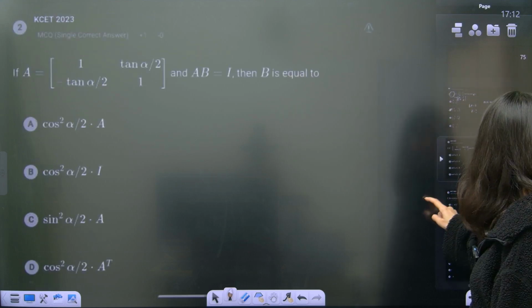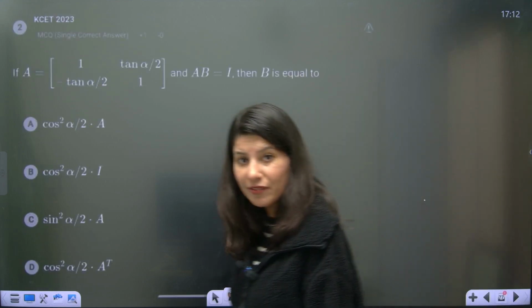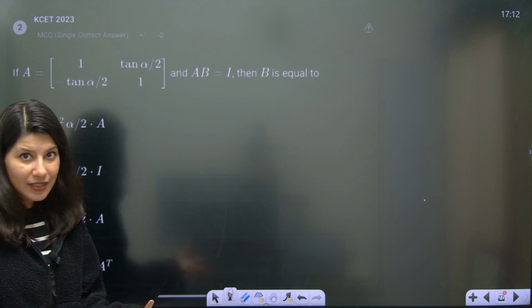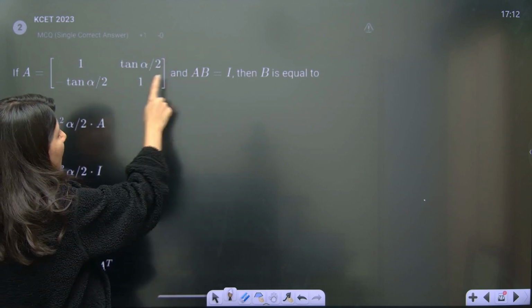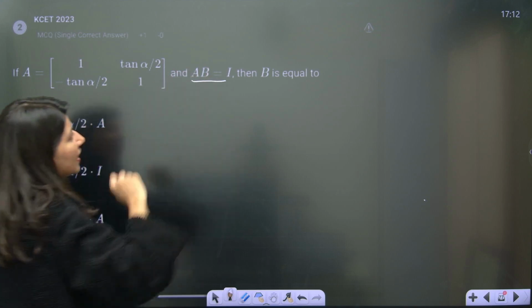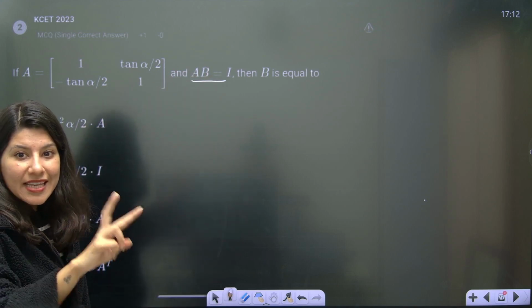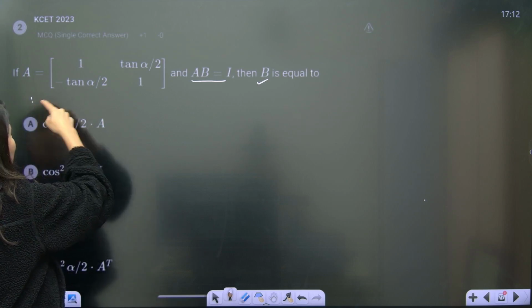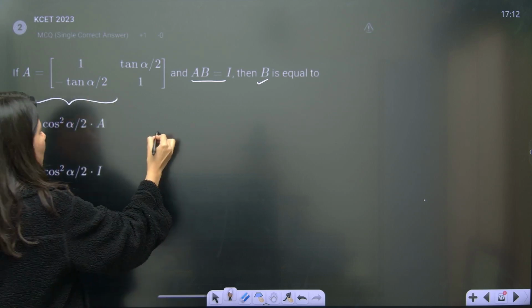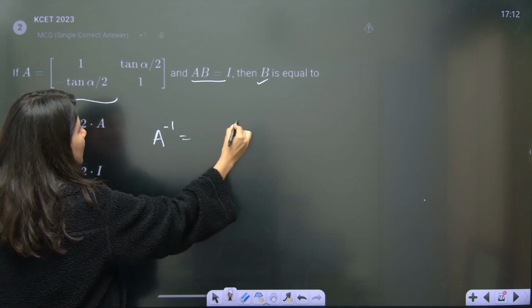And the next question is also about inverse of 2 cross 2. So this shortcut will come into the picture automatically. Okay. A is this and AB is I. The moment you see AB is I, that means A and B are inverse of each other. They are talking about B. That means they are looking for A inverse. To calculate A inverse, again the shortcut will be applicable.